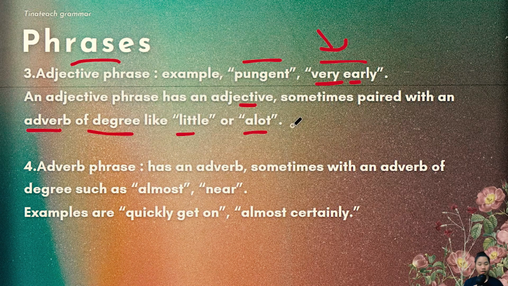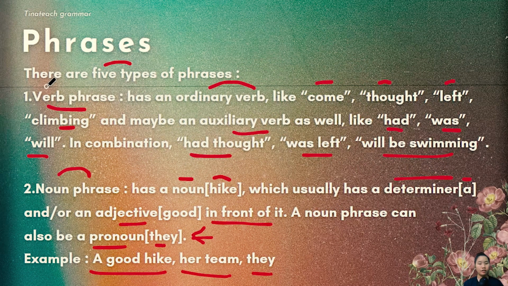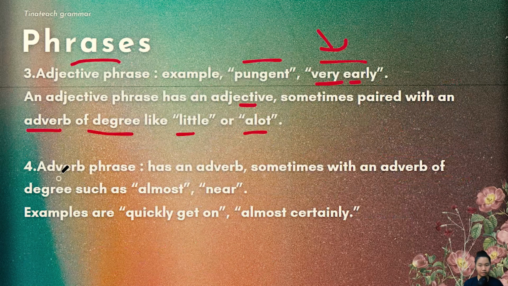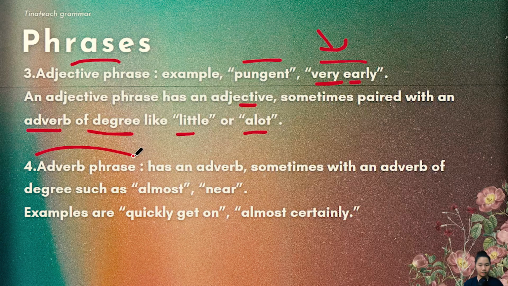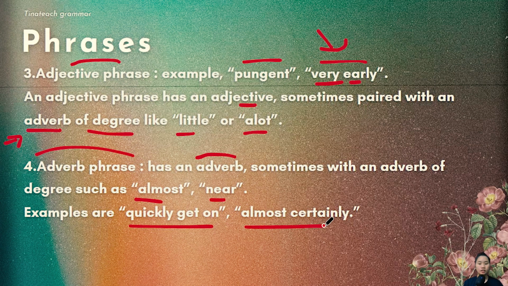I hope we understand everything thus far. We have verb phrase, which focuses on verb. Noun phrase focuses on noun. Adjective phrase focuses on adjective. And we're moving on to number 4, adverb phrase. All right? An adverb phrase obviously has an adverb. Sometimes with an adverb of degree, the same thing that appears in adjective phrase, such as almost or near. For example, quickly get on, almost certainly.